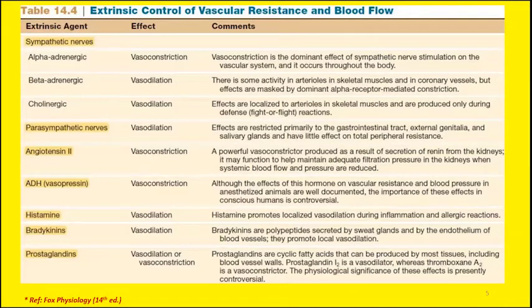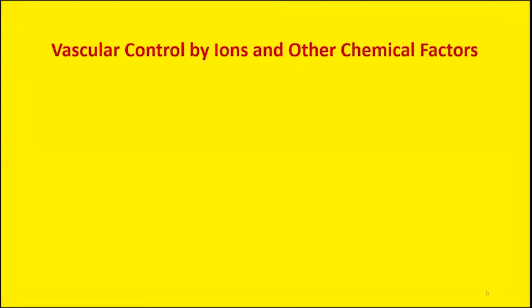Then we have angiotensin 2 released from the kidneys and vasopressin released from the posterior pituitary. Both act as vasoconstrictors. Similarly, we have vasodilators like histamine and bradykinins, and then prostaglandins, which can either act as vasodilators or as vasoconstrictors. So besides these important hormones, there are some other ions which may cause vasoconstriction or vasodilatation.